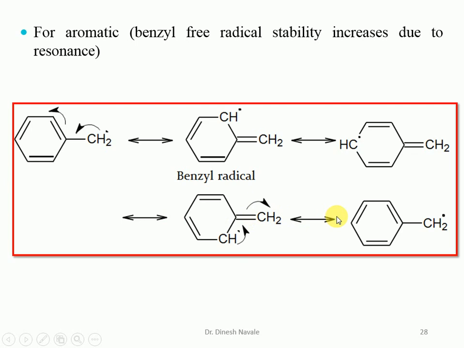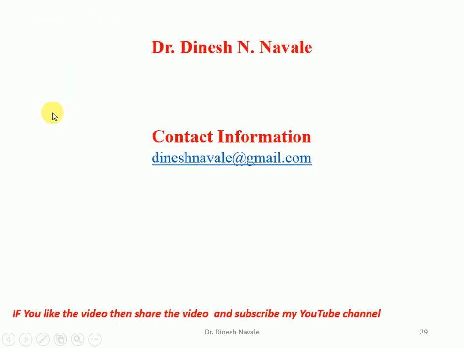So the benzyl free radical exhibits different canonical structures as well as resonating structures due to the resonance effect, making the benzyl free radical more stable than the allyl free radical, the tertiary free radical or other free radicals. So resonance can easily define the stability of the benzyl free radical.